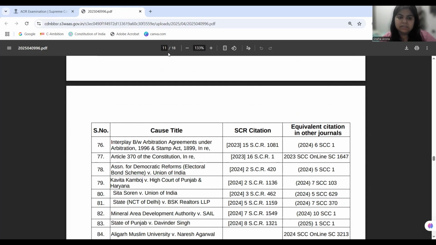Then we come to the 76th case, the interplay between the arbitration agreement and the Arbitration Act. Under the Arbitration Act and the Stamp Act, the court is saying that just because an agreement is inadequately stamped or not stamped, it does not affect its validity. It's a procedural lacuna that can be cured, and therefore procedural lacunas are not competent to deny substantive justice.